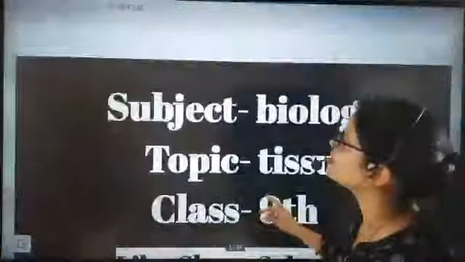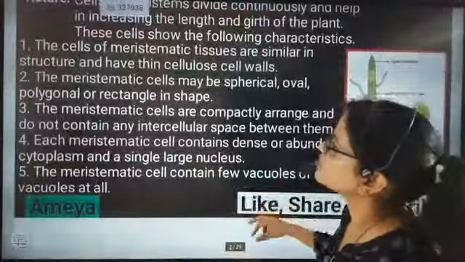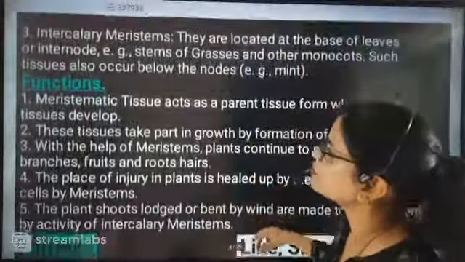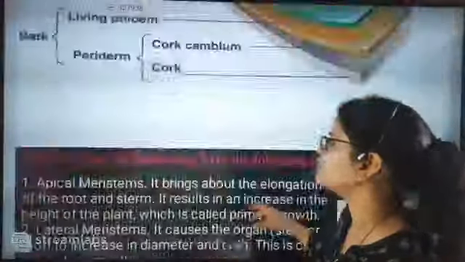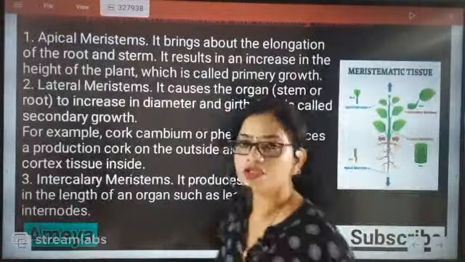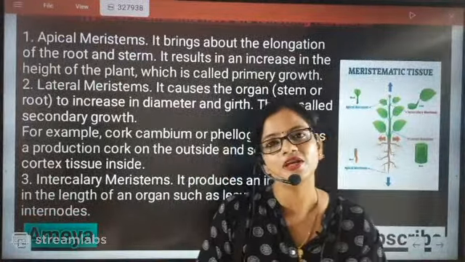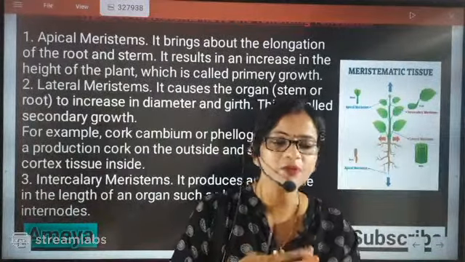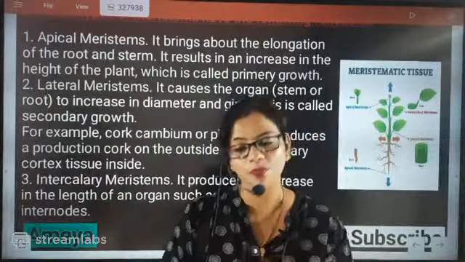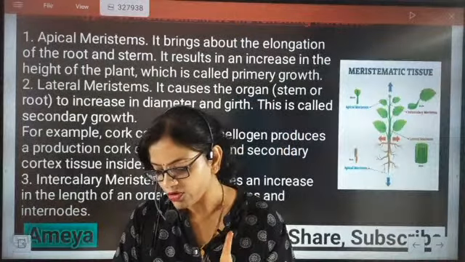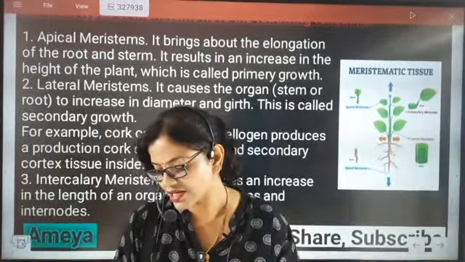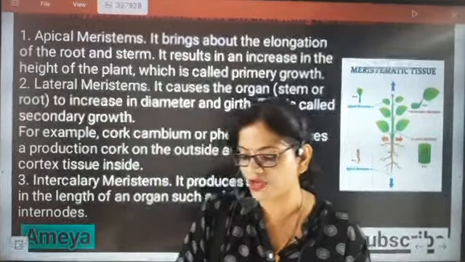So one small recap we are going to do. We know that we have already studied about meristematic tissues. After meristematic tissues we have studied about permanent tissues, and we came to know that permanent tissues are of two types. How many types of permanent tissues are there? Two types. One is simple permanent tissue and another one is complex permanent tissue. How many types of permanent tissues are there, beta? Very good. They have chlorophyll. Absolutely correct, Keshav. Some of them have chlorophyll.